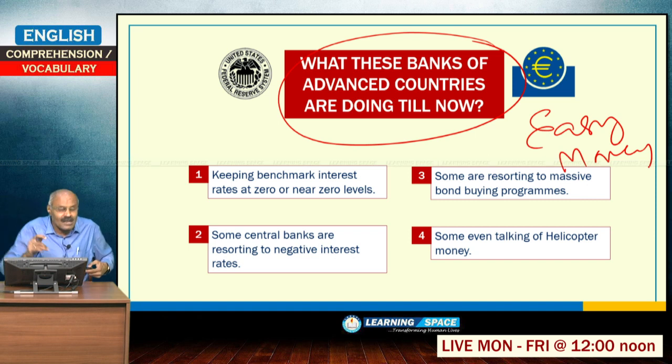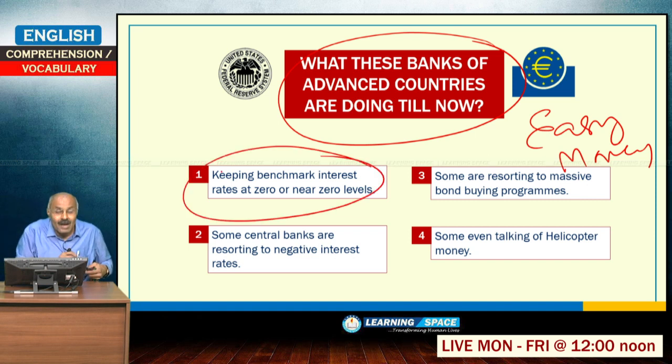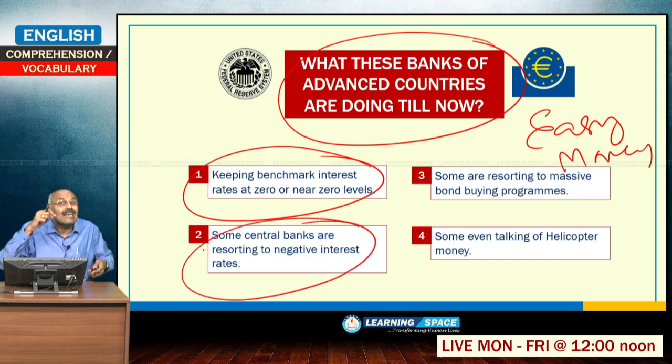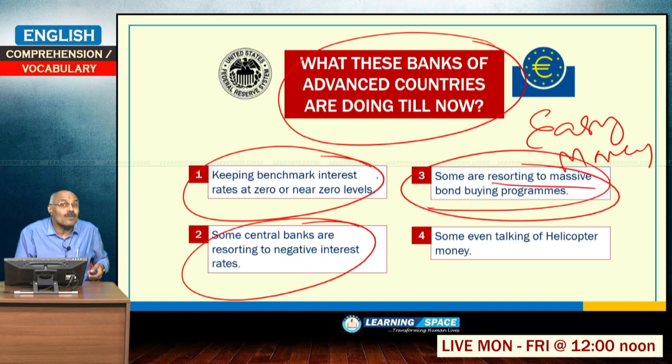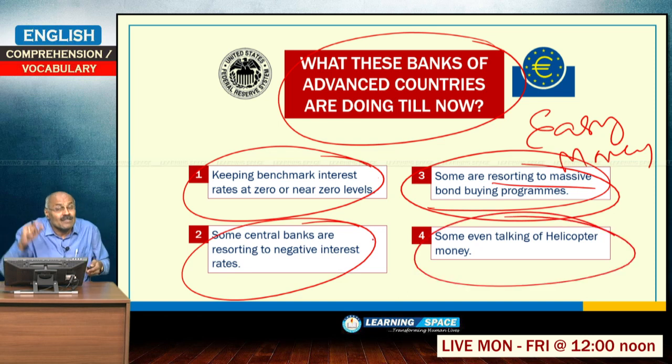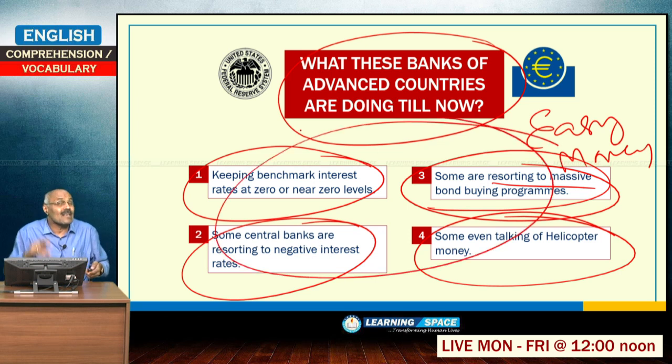They are keeping benchmark interest rates at 0 or near 0, and some banks are resorting to negative interest rates. Some are resorting to bond buying programs; I have already told you about open market operations. Some people are printing money, which is known as helicopter money. So, these are the easy money policies adopted by the advanced economies, right.